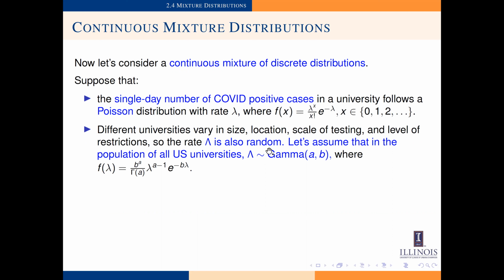Let's assume that large lambda, capital lambda, is distributed as a Gamma(a, b) random variable in the whole population of all US universities. And here we know that the Gamma(a, b) random variable has the following PDF. I'm not going to read it here, I'm just putting it here as a reference.